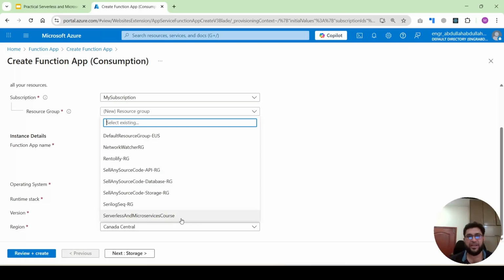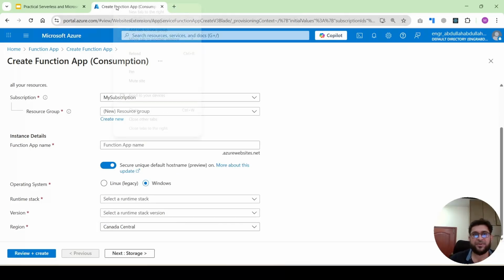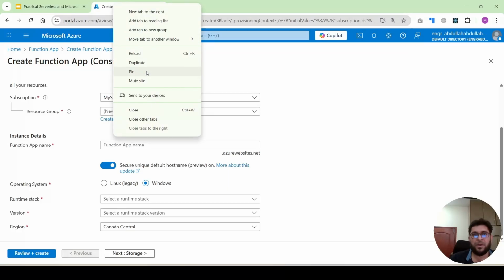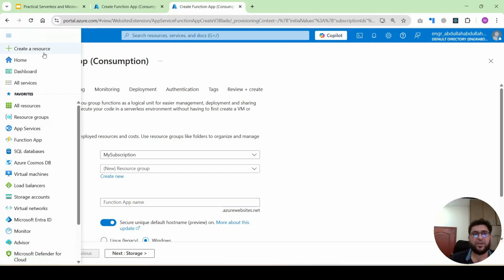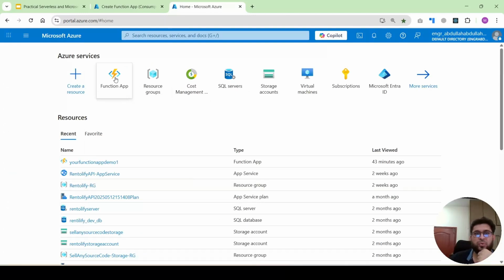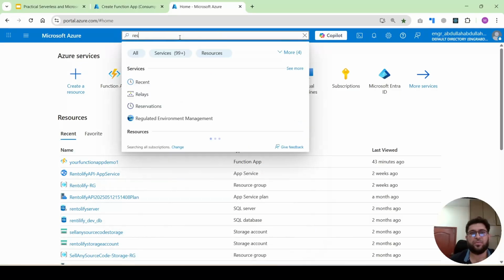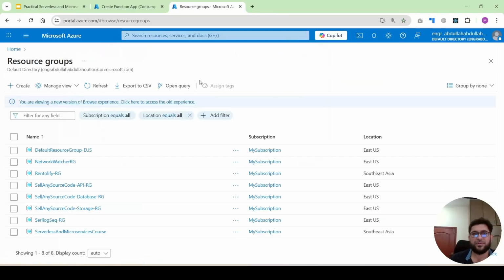We will check their billing. We can manage each component of resource in any resource group. If you are new to Azure, how will you create the Azure resource group? So this is the Azure services. You can also search resource group here. This is the resource group I already created for another application.